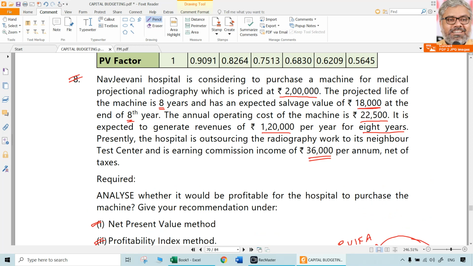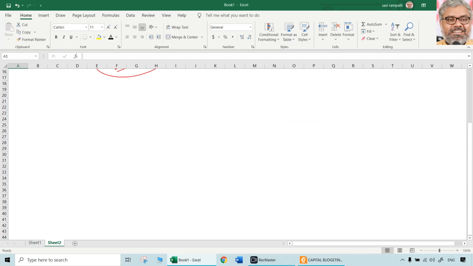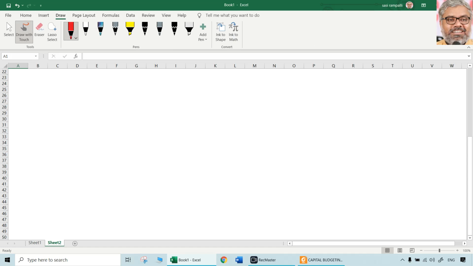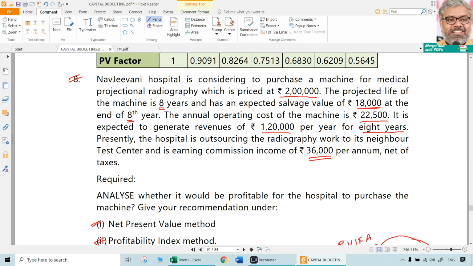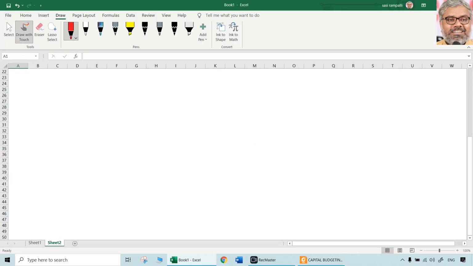Now, for each year, first thing first, we have to calculate what are going to be the real, actual cash flows, one by one. Initial investment is okay, that is 2 lakhs. That's not a problem. Life of the machine is 8 years, so salvage value is 18,000. That happens at the end of the 8th year. 8th year's cash flows are different. So we need to know definitely, first of all, year 0 cash flows, 1 to 8 cash flows, and 8th year cash flows separately.